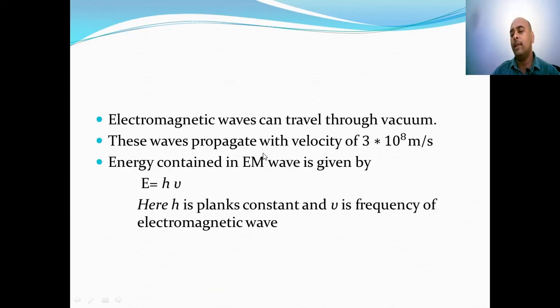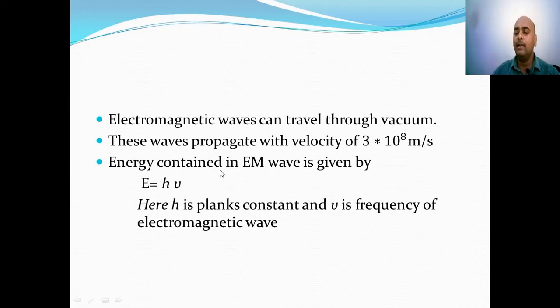This electromagnetic wave, which has been generated by a voltage source and conductor, travels through vacuum or space. These waves propagate with the velocity of light, that is 3 × 10^8 meters per second.